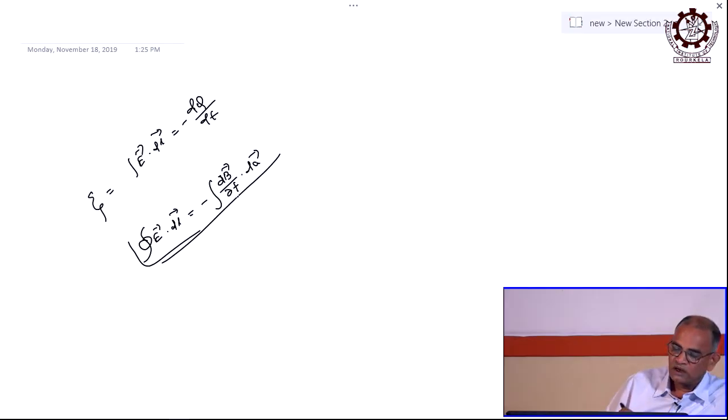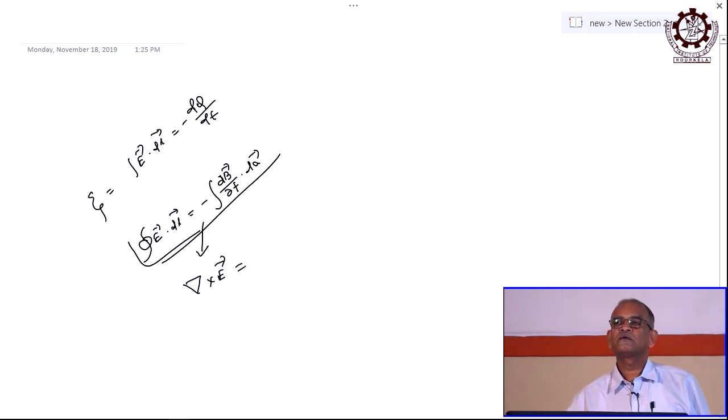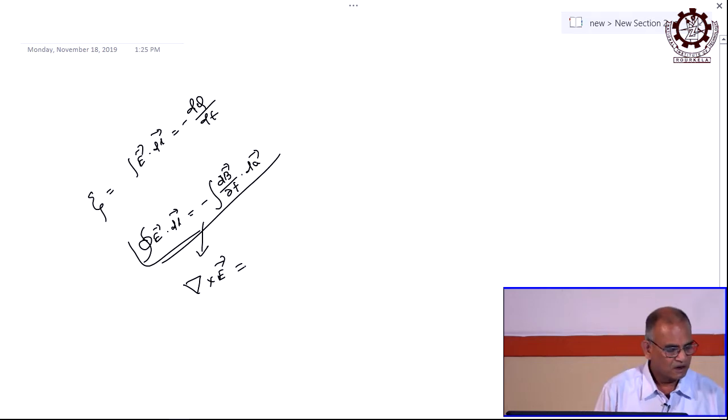So, now ultimately you can draw a conclusion from this relation: what is then del cross E, the curl of the electric field? Now, you are convinced that the electric field is there, magnetic field is there, and because of the magnetic field you are getting an electric field, and both the fields are interrelated with each other.